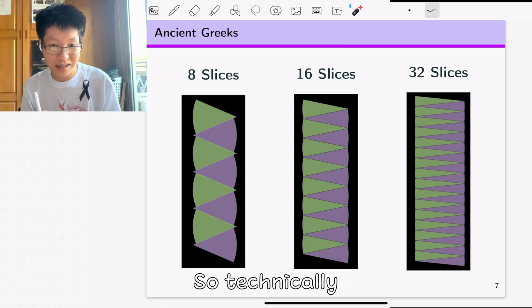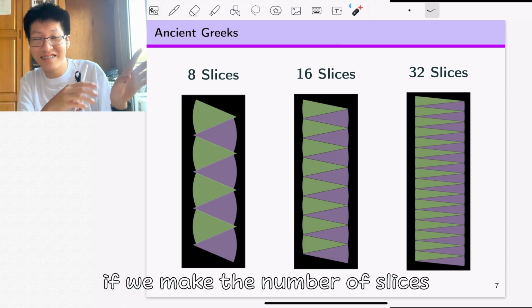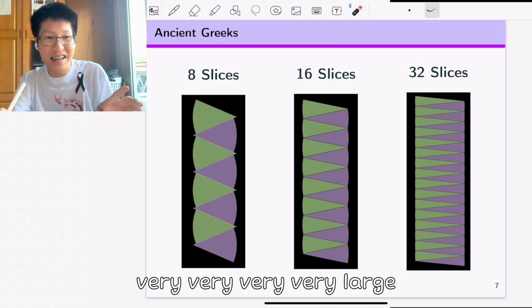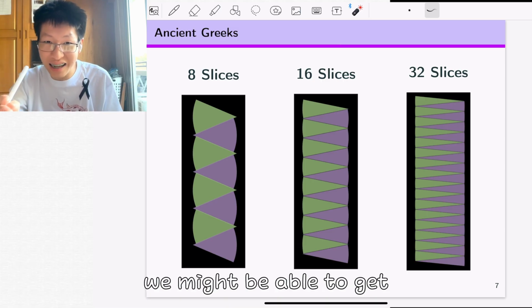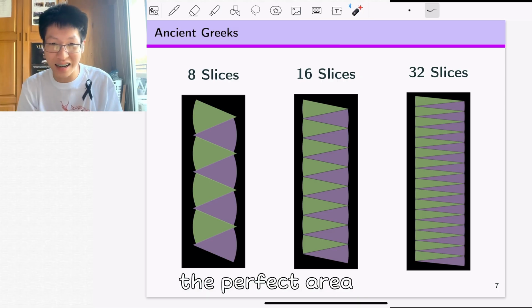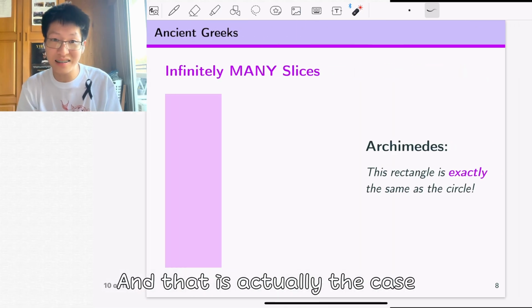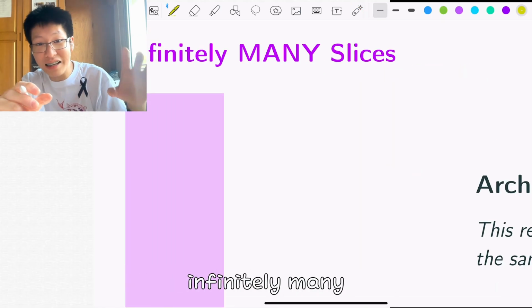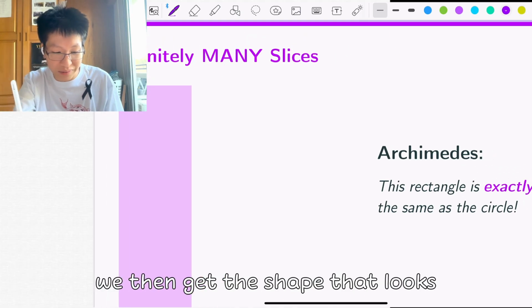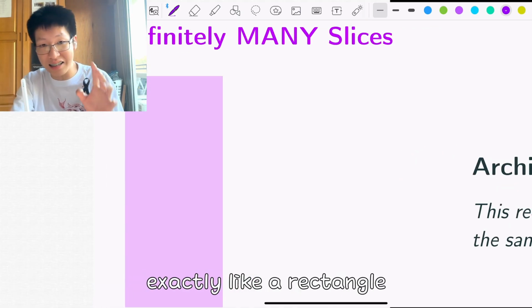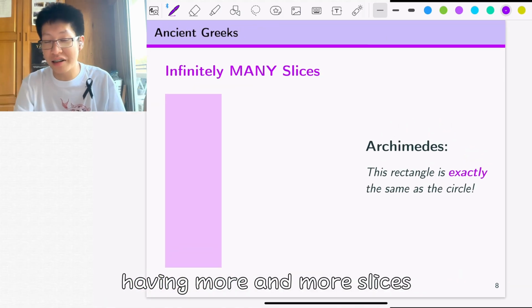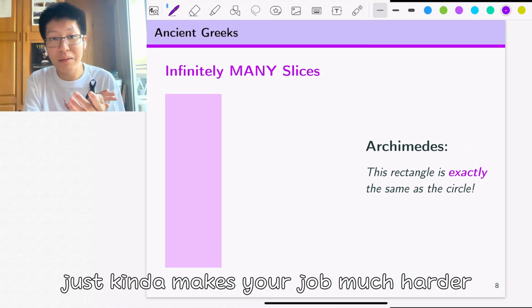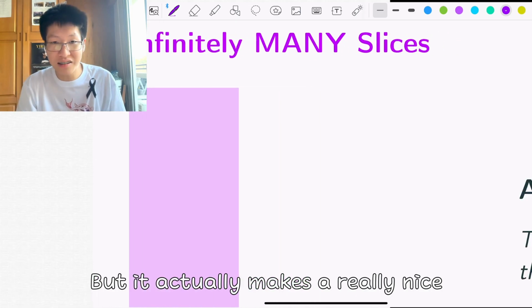So technically, if we make the number of slices very, very large, large to like infinity, we might be able to get the perfect area. And that is actually the case, because if we make these slices infinitely many, we then get a shape that looks exactly like a rectangle. At first you might think that having more and more slices just makes your job much harder, but it actually makes a really nice rectangle.